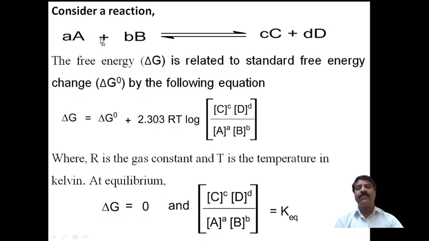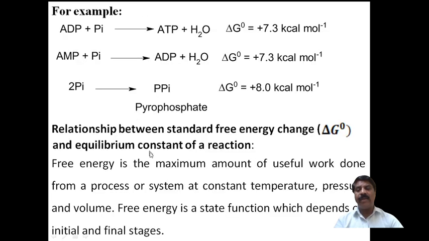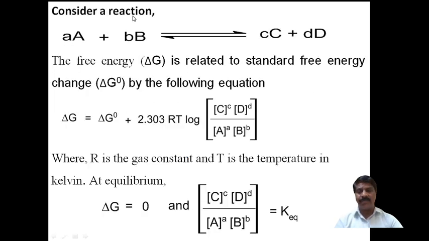Then, to derive the relationship between standard free energy change, delta G naught, and the equilibrium constant, K equilibrium, we can consider a reaction. Suppose we consider an equilibrium reaction.